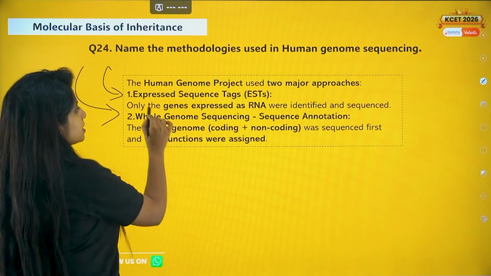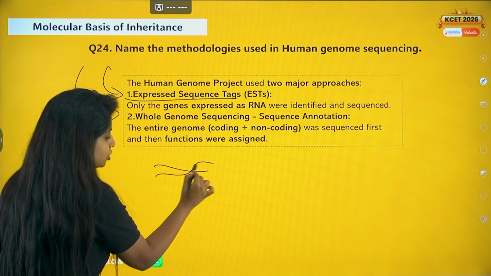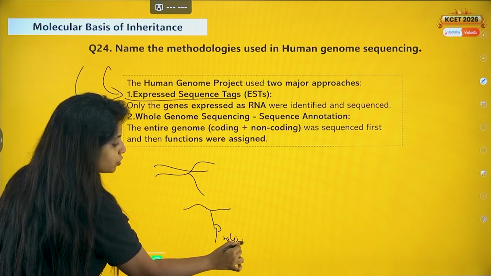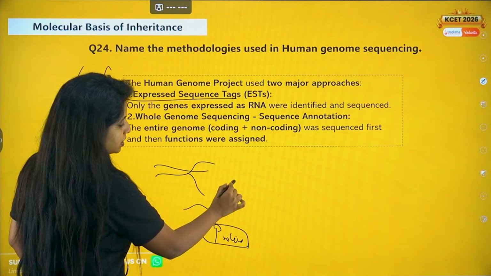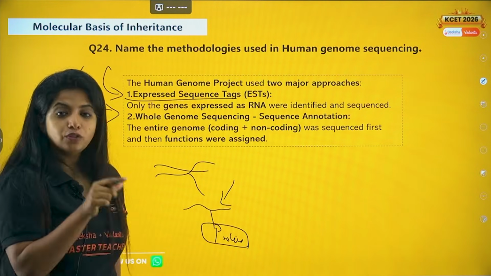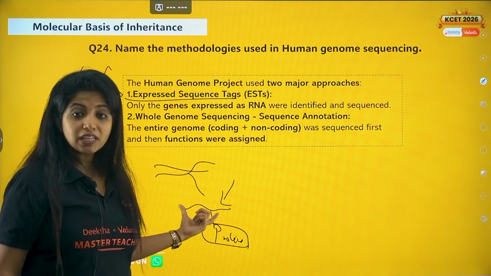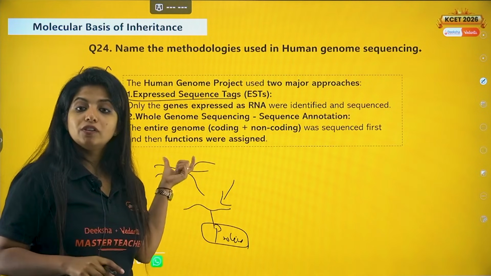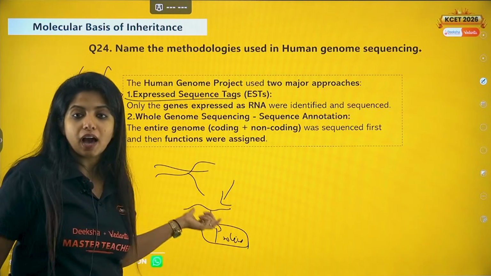So what is there in expressed sequence tag? Basically, we know the DNA is transcribed into RNA. And the RNA gives information to form the proteins. Now suppose I just know the genes. I just try to code the genes which are expressed as RNA, or the ones which actually form the RNA.